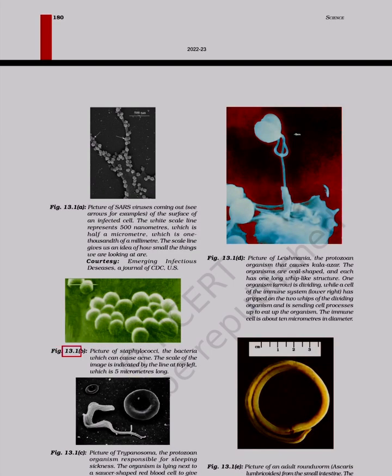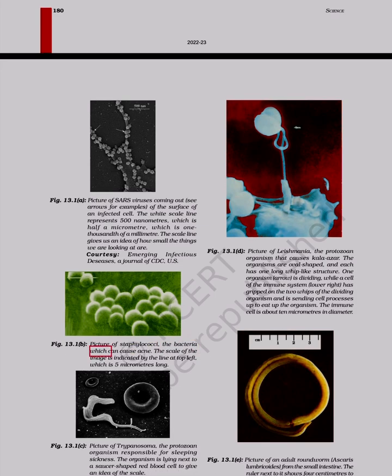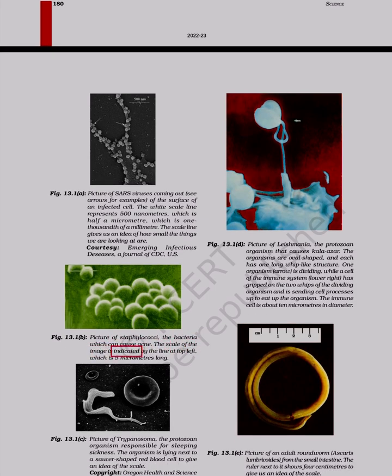Figure 13.1. B. Picture of Staphylococcus, the bacteria which can cause acne. The scale of the image is indicated by the line at top left. Figure 13.1. D. Picture of Leishmania, the protozoan organism that causes kala-azar. The organisms are oval-shaped, and each has one long whip-like structure. One organism, arrow, is dividing, while a cell of the immune system, lower right, has gripped on the two whips of the dividing organism and is sending cell processes up to eat up the organism. The immune cell is about 10 micrometers in diameter.